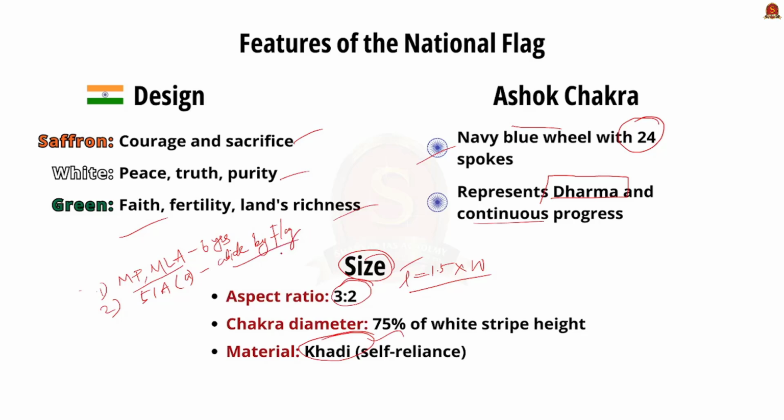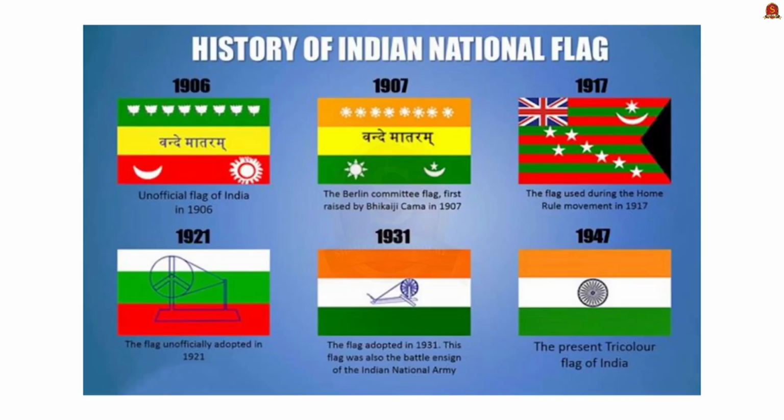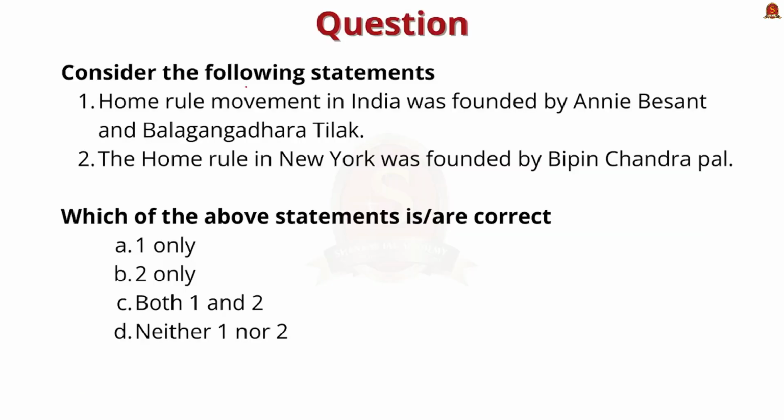So regarding this, we will also see a MCQ. The question is, consider the following statements. Home Rule Movement in India was founded by Annie Besant and Tilak. The Home Rule League in New York was founded by Bipin Chandra Pal. The answer is one only, because the Home Rule League in New York was founded by Lala Lajpat Rai and not Bipin Chandra Pal.